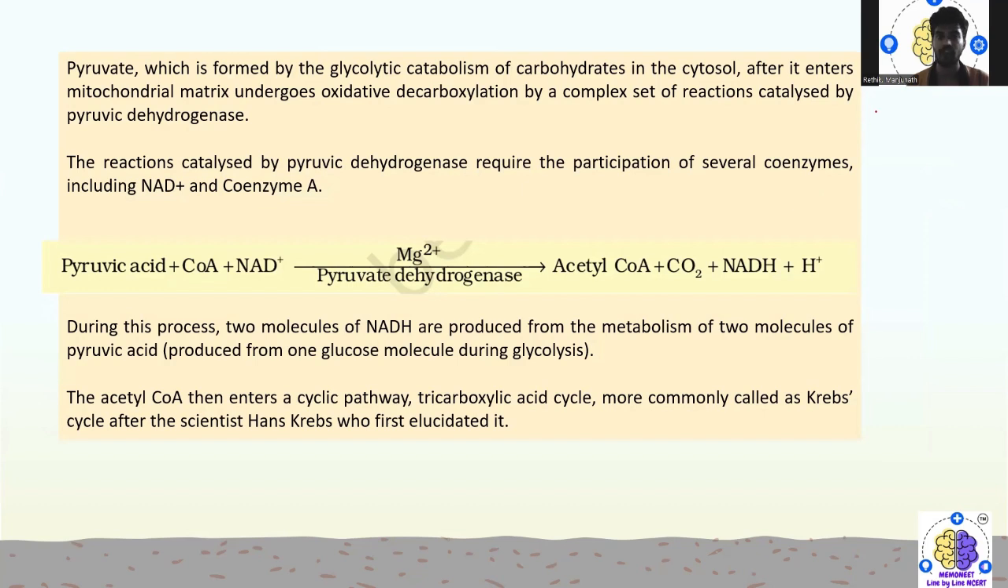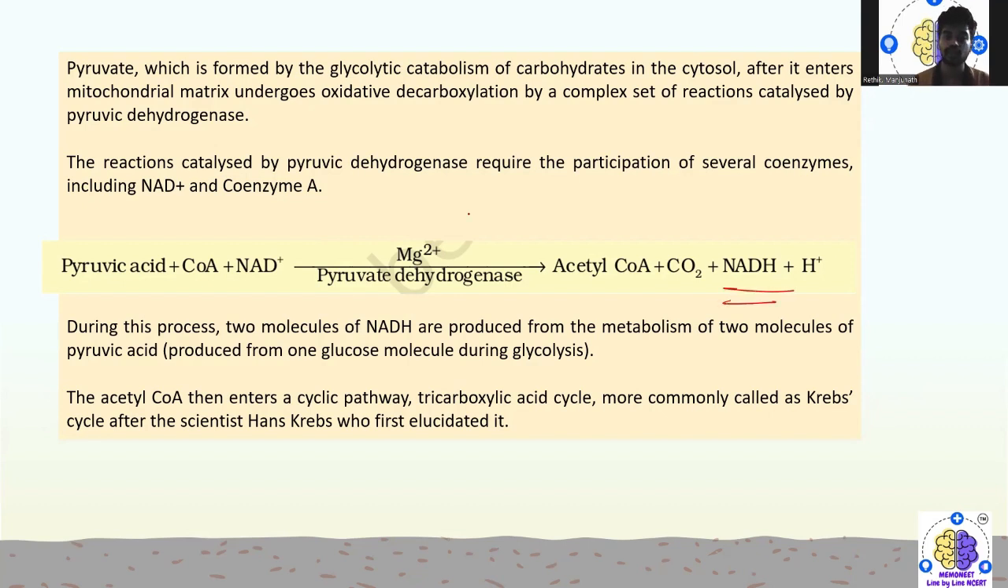So pyruvate, which is formed by the glycolytic catabolism of the carbohydrates in the cytosol, after it enters the mitochondrial matrix, undergoes oxidative decarboxylation by a complete set of reactions catalyzed by the pyruvate dehydrogenase. And the reactions catalyzed by pyruvate dehydrogenase require the participation of several coenzymes, including NAD+ and coenzyme A.